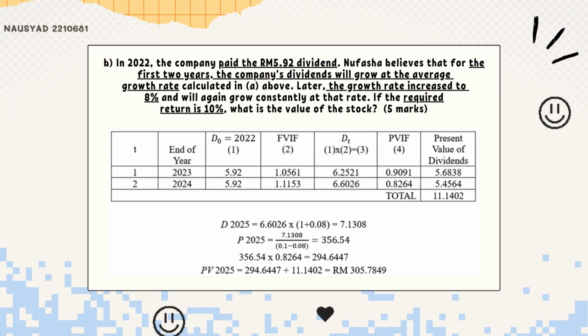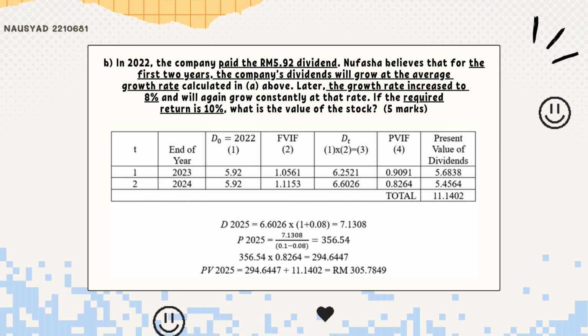For question B, in 2022, the company paid RM 5.92 dividend. Mufasha believed that for the first 2 years, the company's dividend will grow at the average growth rate calculated in A above. Later, the growth rate increased to 8% and will again grow constantly at that rate. If the required return is 10%, what is the value of the stock?